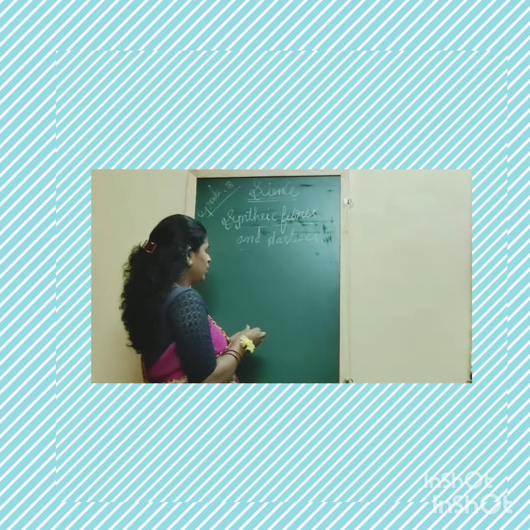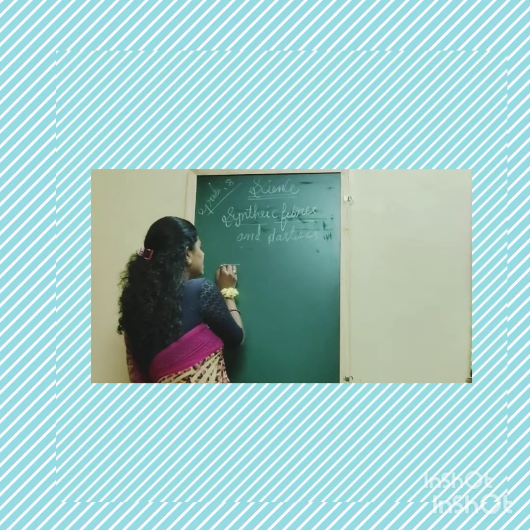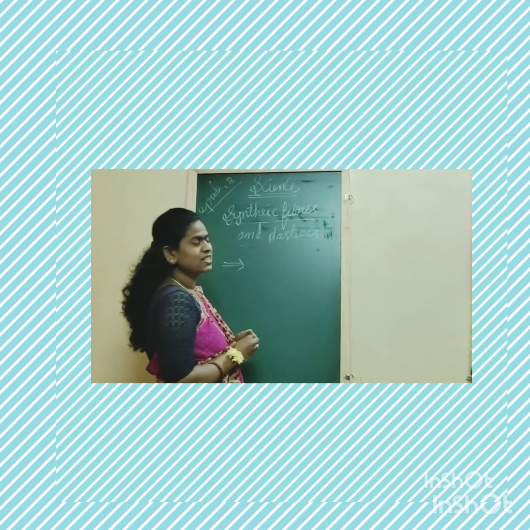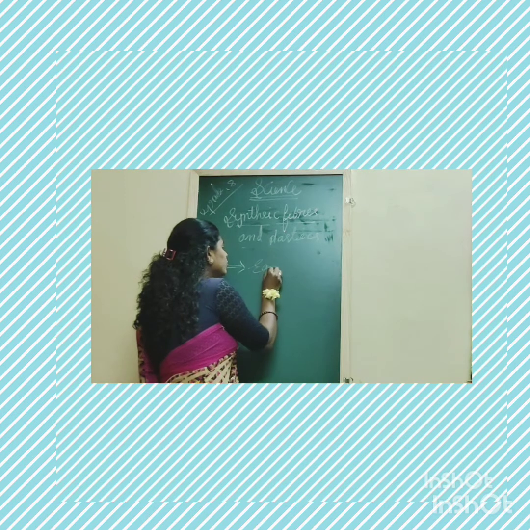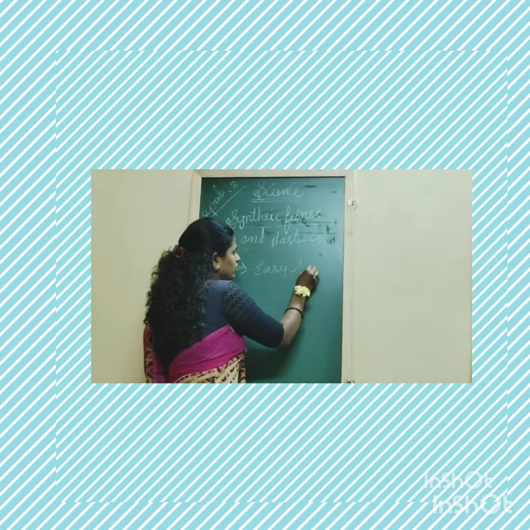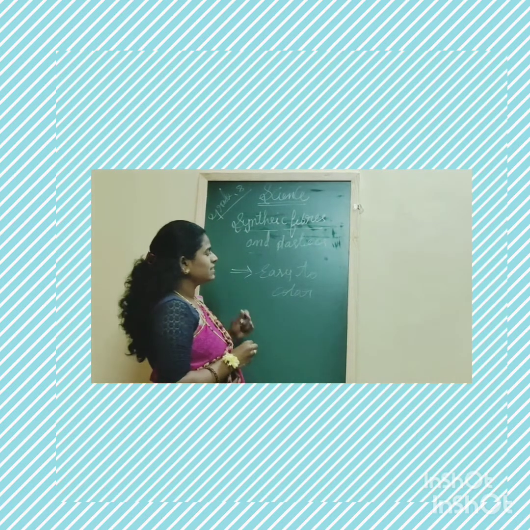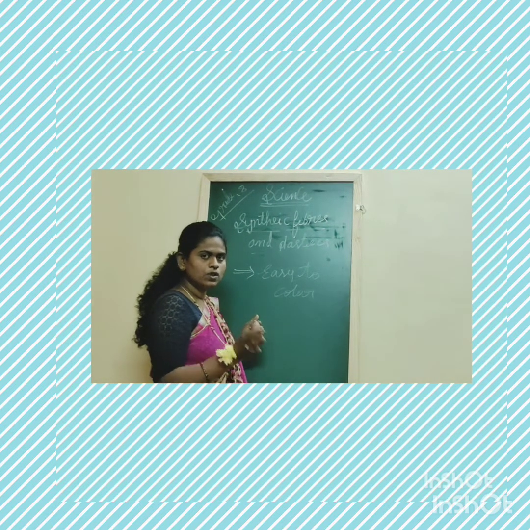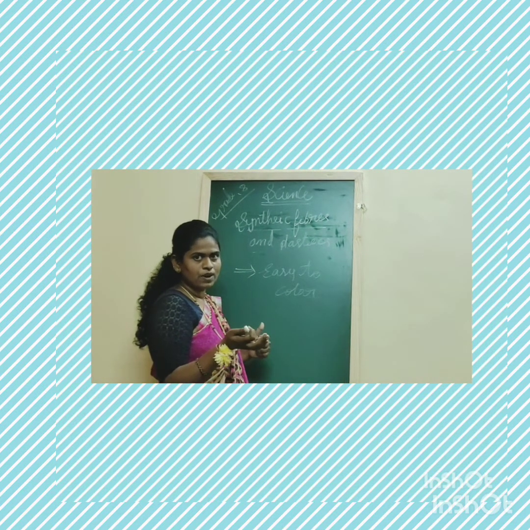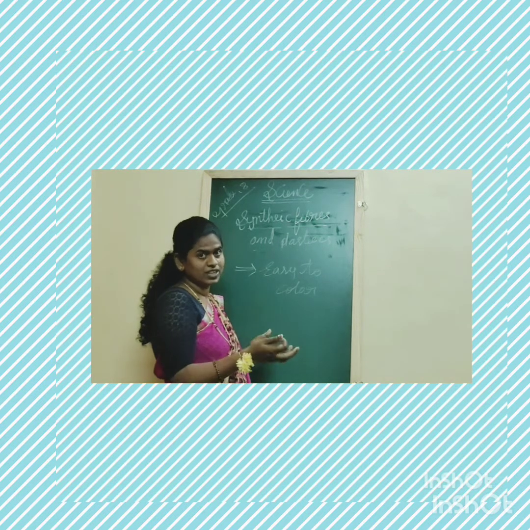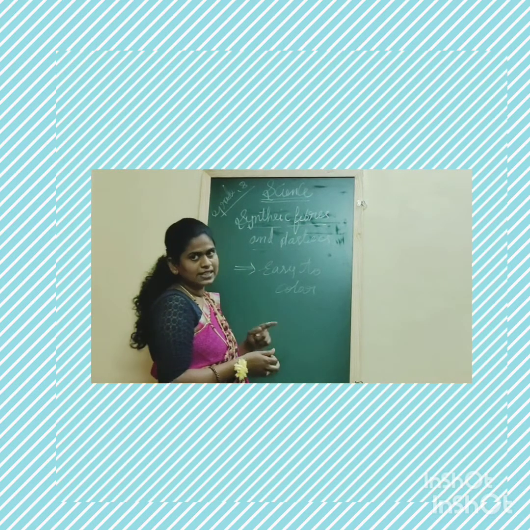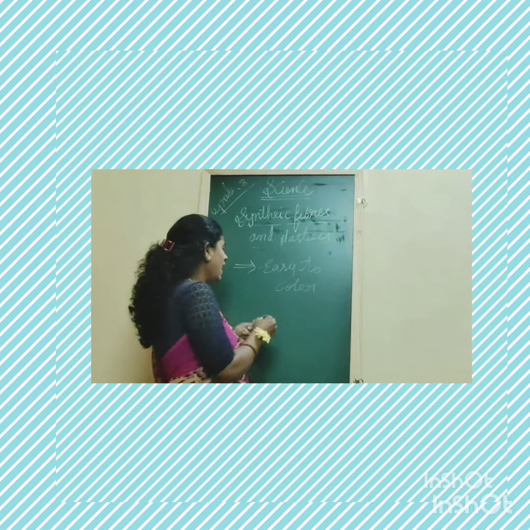Plastics exhibit some important features. That means it is easy to color. We can easily color plastics. We can observe that the plastics we use are present in a number of different colors, so we can easily color them.